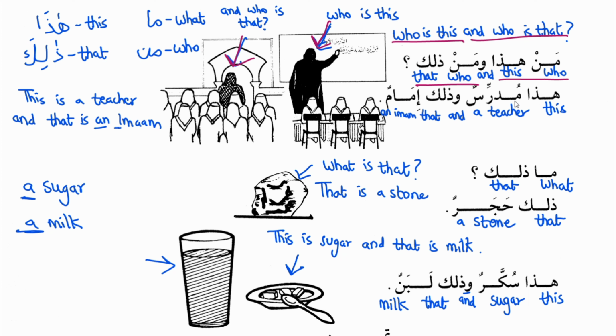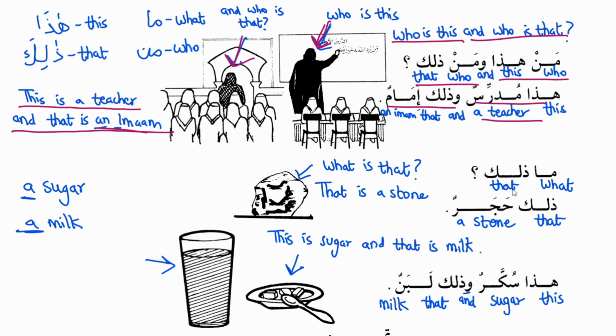Answer to which is haza mudarrisun. Mudarrisun means a teacher. Haza mudarrisun meaning this is a teacher. Wazalika imamun. Imamun means an imam. And that is an imam.